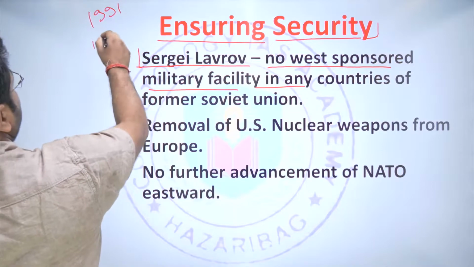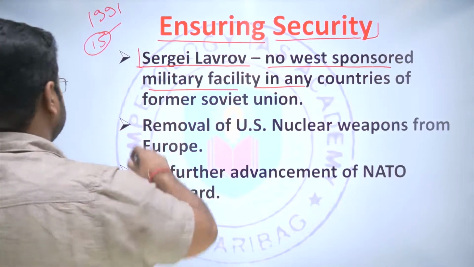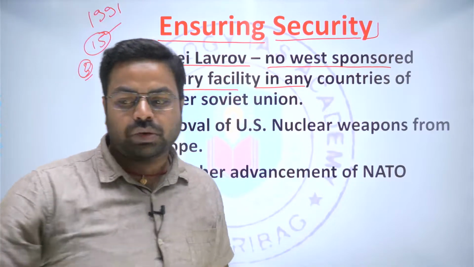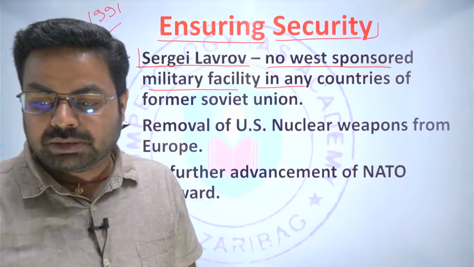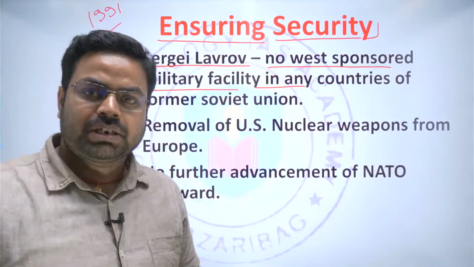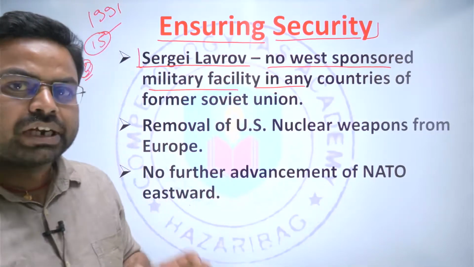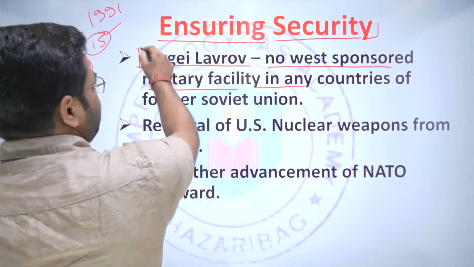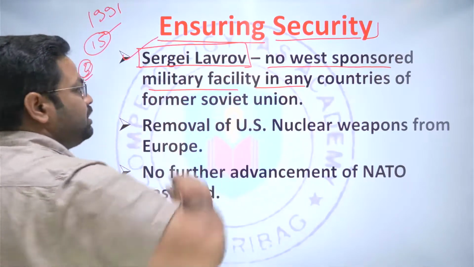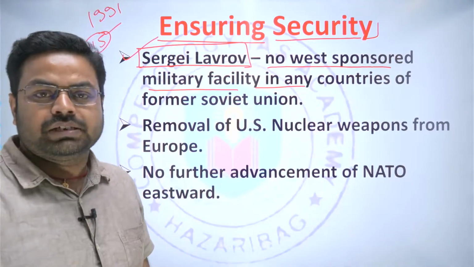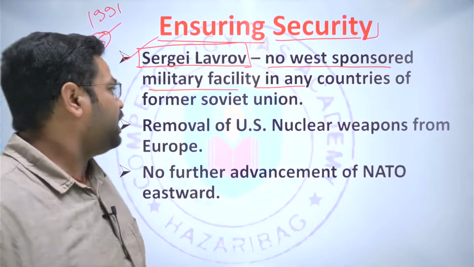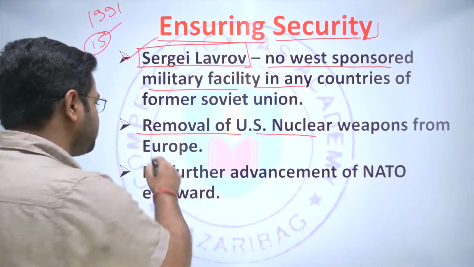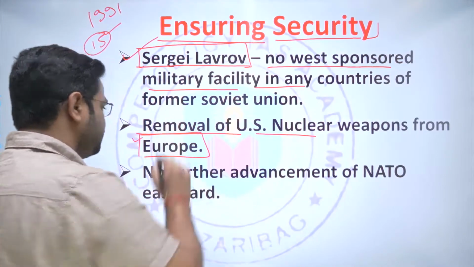Around 15 countries came into existence. Out of that, 3 countries have already joined the NATO, and Ukraine was trying to join the NATO. They were continuously pleading to the Western allies and the NATO to accommodate Ukraine also in the NATO. And that is why Sergei Lavrov has made this statement, so that none of the other countries should join the NATO.